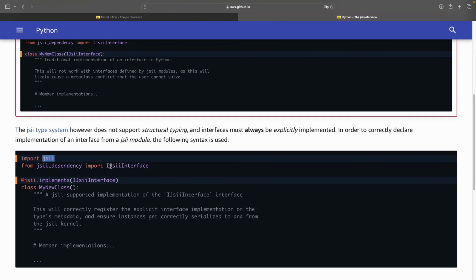Once you have it, you can import the interface which you want to implement, and then you can use a decorator to state that you are implementing the specific interface. Once you have the decorator statement, you can write the class in a very standard manner, and this will correctly register the explicit interface for this particular class.